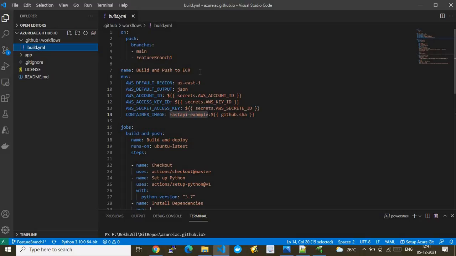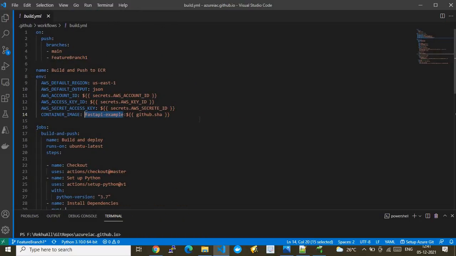It has to pull the source code, build the Docker image using that source code. Then once the image is built, it has to publish that image into AWS ECR. All those definitions have been defined in this file. So let me take some time and explain it in detail here, and after this we will see the demo.